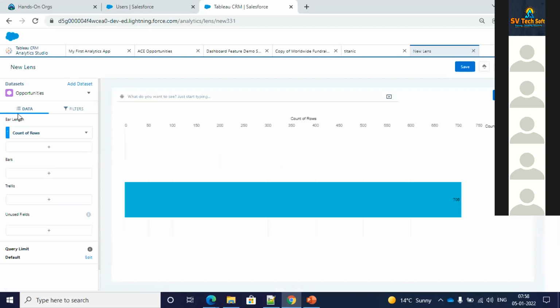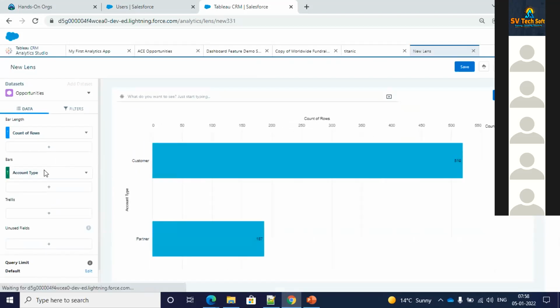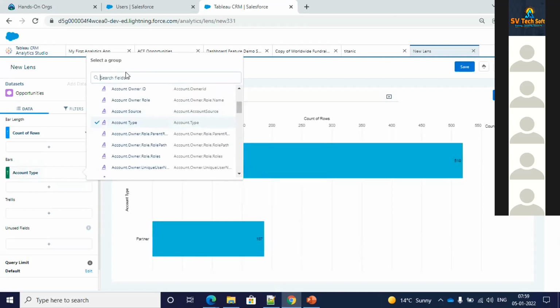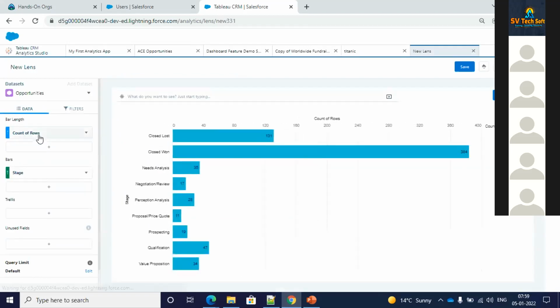For example, if I click on opportunities, for the count of rows, I want to see what account types I have. For the account type, I have two things in opportunity, that is customer and partner. I can see the count of rows over here. Similarly, if I want to see for stage, I can see how many rows I have for each stage, closed lost, closed, needs analysis, all this information I'm able to see over here. So a data set is, after performing all the transformation, the final output which you want to see, you can see it in the data set.